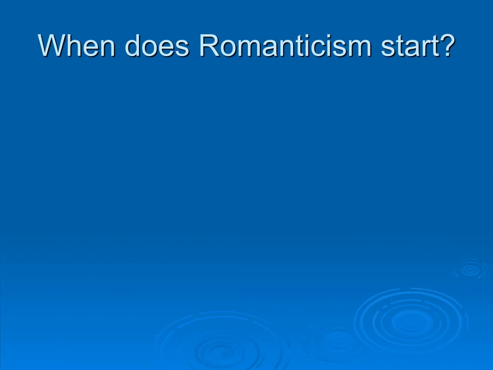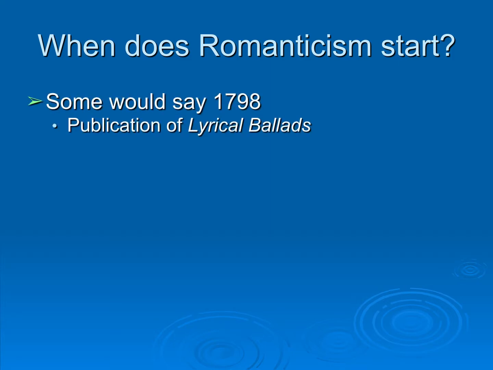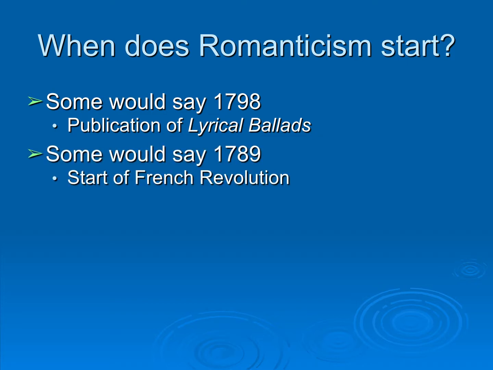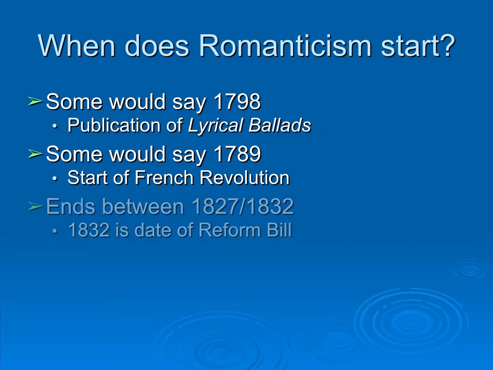Okay, when does Romanticism with a capital R start? Some would say it starts in 1798 with the publication of Lyrical Ballads, which is a work of poetry by William Wordsworth and Samuel Taylor Coleridge. Others might say it starts in 1789 with the start of the French Revolution. But we can say definitely somewhere in the 1790s, this cultural literary movement starts to take place.